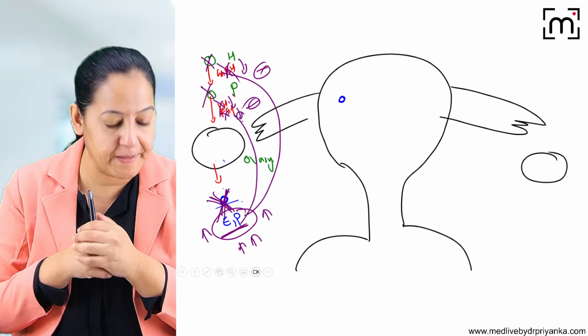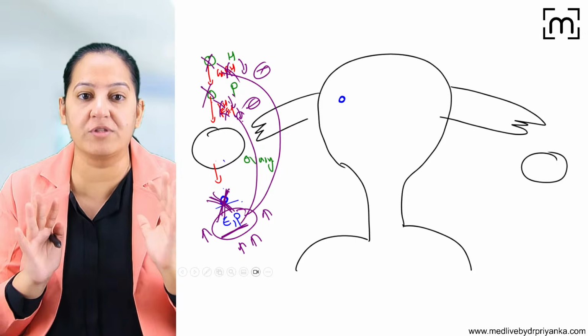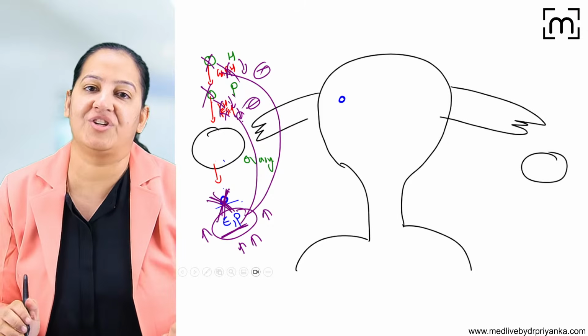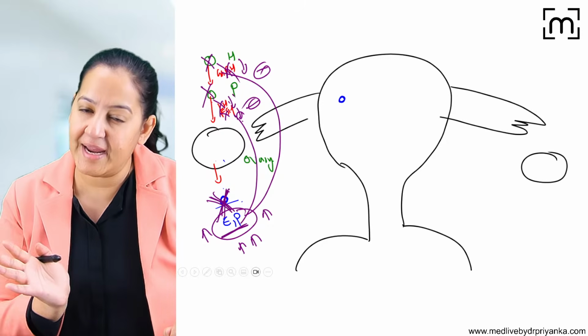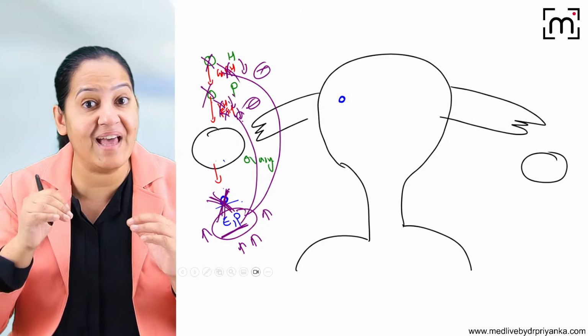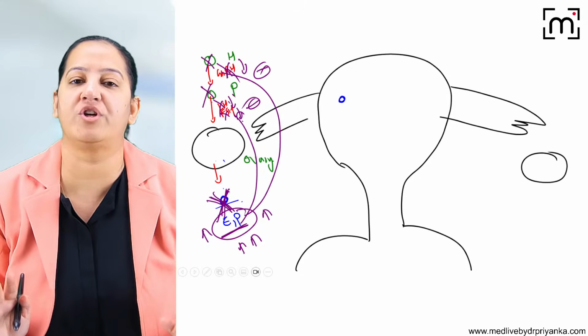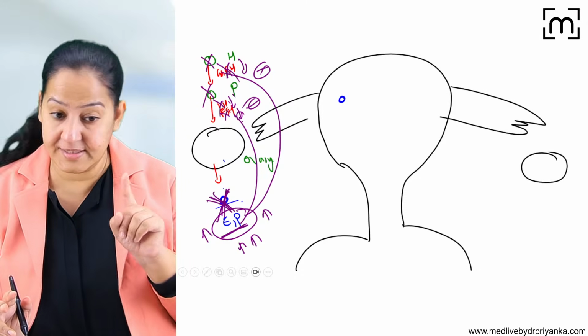How many of you got it? So this is the mechanism. The main mechanism of OCP is this one: it inhibits ovulation. How does it inhibit ovulation? By giving negative feedback on the hypothalamus and the pituitary and suppressing the FSH and LH surge. No FSH, no LH, no LH surge, no ovulation. It suppresses ovulation. This is the main mechanism.